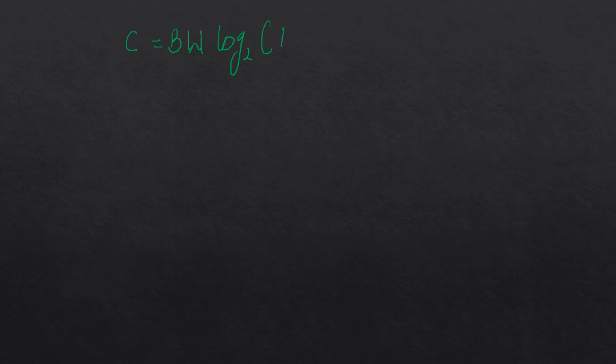We can see that the SNR is inside a logarithmic function. Okay, and we know that logarithm is a slow increase. It is not a very quick increase if we compare it with a linear case.